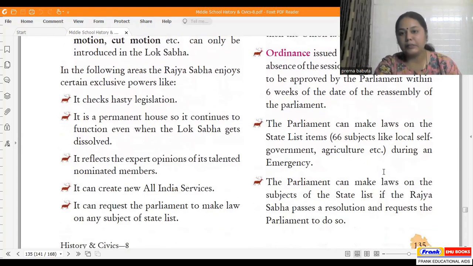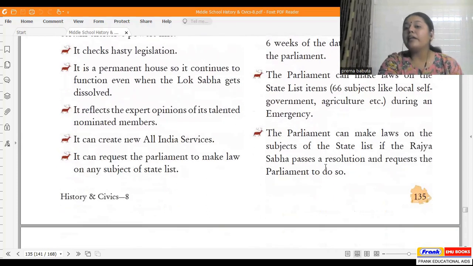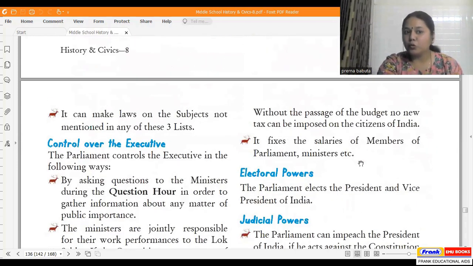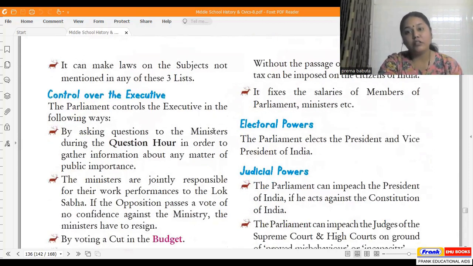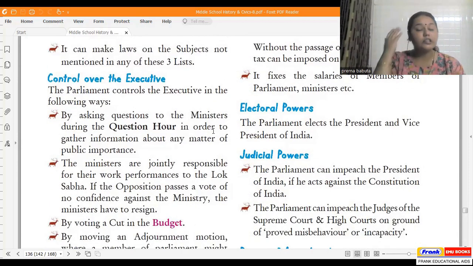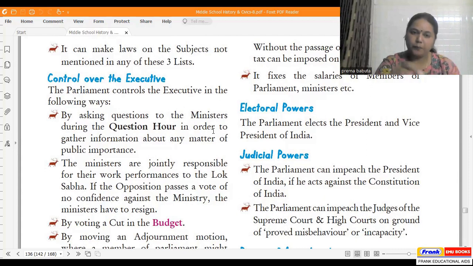Otherwise, it stands cancelled. The parliament can make laws on the state list also during an emergency. And parliament can make laws on the subject of the state list if the Rajya Sabha passes a resolution and requests the parliament to do so. And it can also make laws on the subjects not mentioned in any of the three lists, whether it's the state list, union list, or the concurrent list.